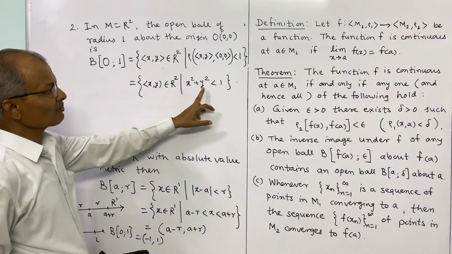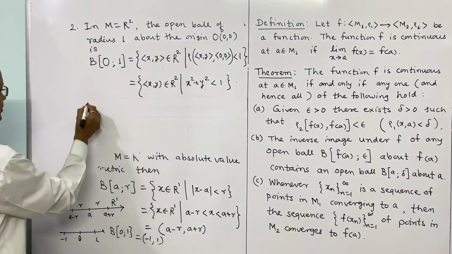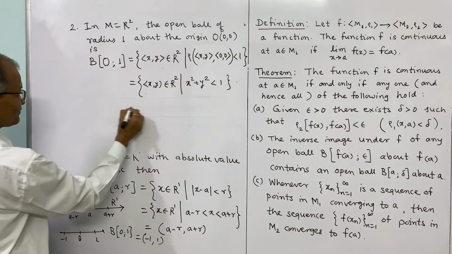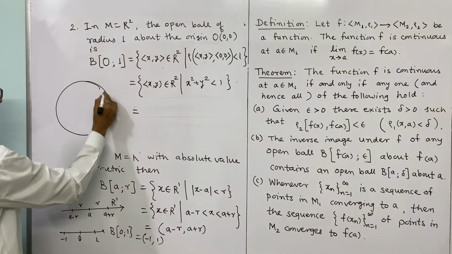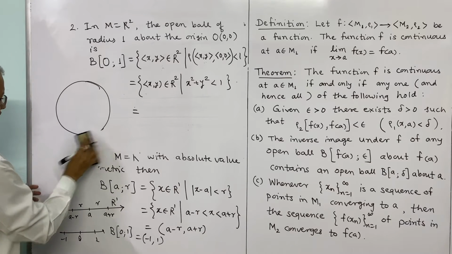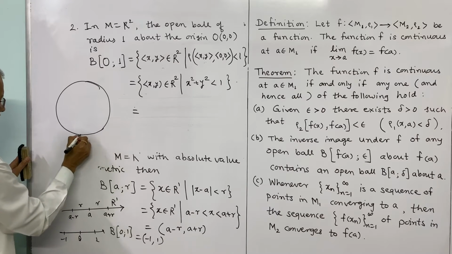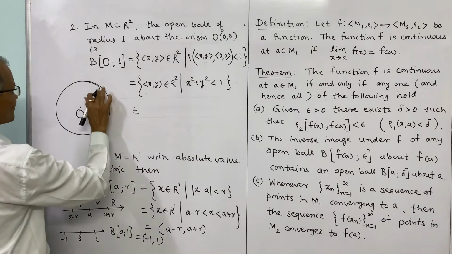We know x squared plus y squared equal to 1 is a circle, and therefore this actually represents a circle having center at the origin and radius 1. So this is the origin, and the radius of this circle is 1.